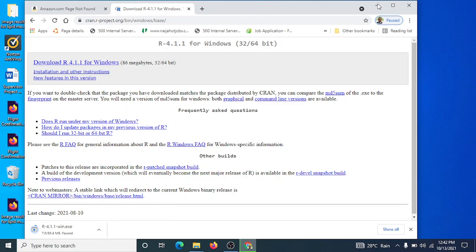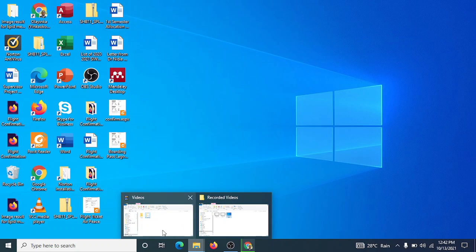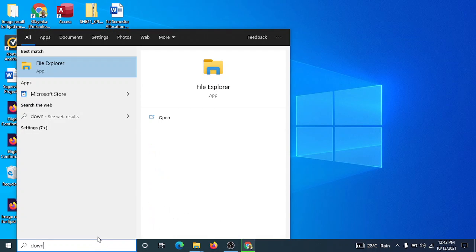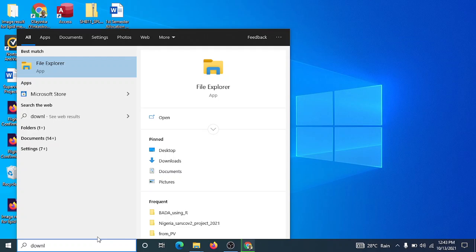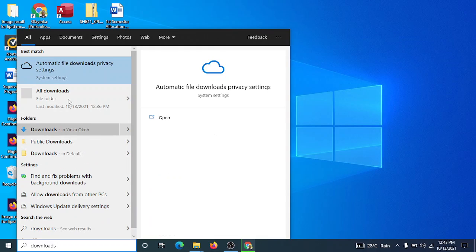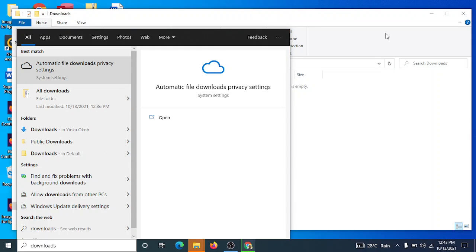After downloading, go to your download folder, and from there you can install R. Let's go to the download folder.